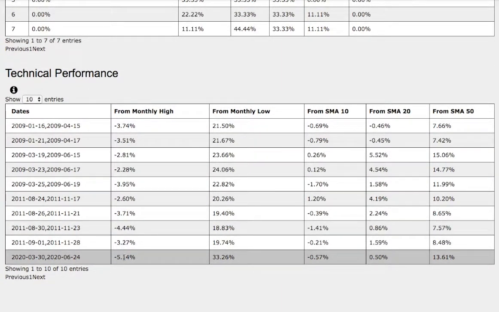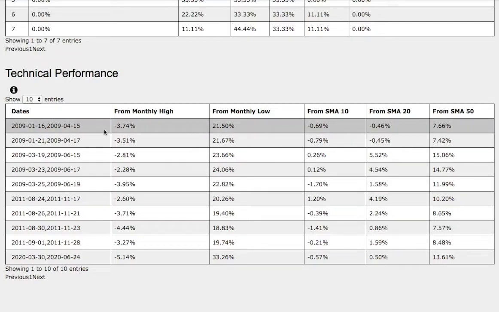On the current trend that we're in, we're currently down 5% from monthly high, up 33% from monthly low, down 57 basis points from 10 simple moving average, up 50 basis points from 20-day simple moving average, and up 13% from 50-day simple moving average. So now we compare it to the trend that we just found. Back then, WTI crude oil was down 3.5% from monthly high, up 21% from monthly low, down 79 basis points from 10 simple moving average, down 45 basis points from 20-day simple moving average, and up 7% from 50-day simple moving average.